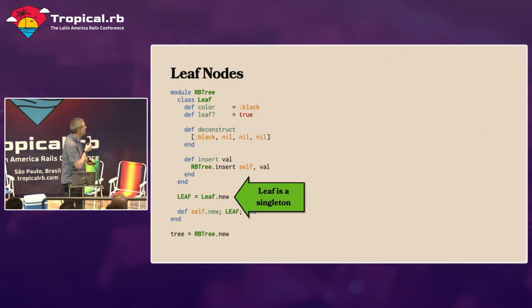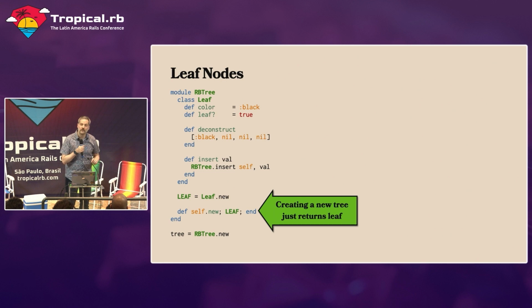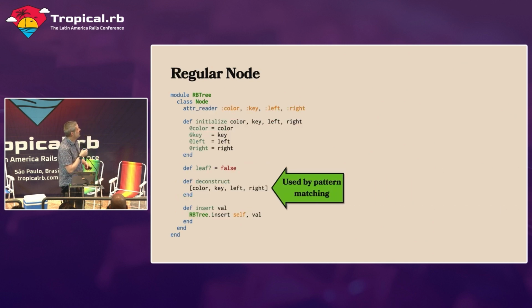And then anytime we create a new red-black tree, all we're going to do is just return this leaf node. That's it. This is all we're going to do. All right, so let's take a look at regular nodes. Regular nodes, it's a very simple class. You should all be familiar with most of this stuff. So I just pointed out the deconstruct method here. All that does is it returns an array for use in pattern matching. It gives us back the color, the key, which is going to be our integer that we're storing, and then the left and the right values. That's it. And then we also have a nice little insert method here. We have to match our leaf node.